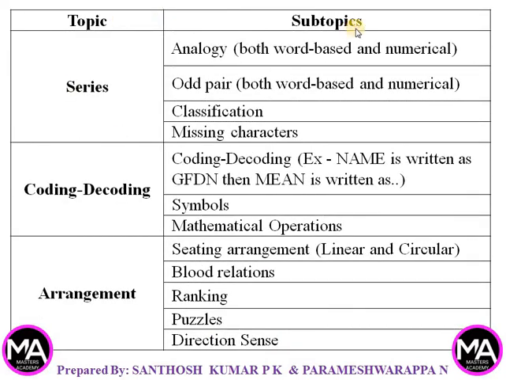So, topics and subtopics. Topic: series. Subtopics: analogy, both word based and numerical; odd pair, both word based and numerical; classification; missing characters. Topic: coding and decoding. Example: if name is written as GFDN, then mean is written as what; that is, there will be a different coding and decoding pattern. Symbols, mathematical operations. Next, arrangement: seating arrangement, both linear and circular, blood relations, ranking, puzzles, and direction sense.